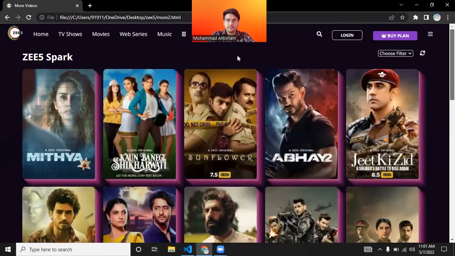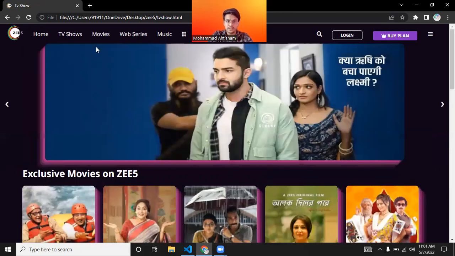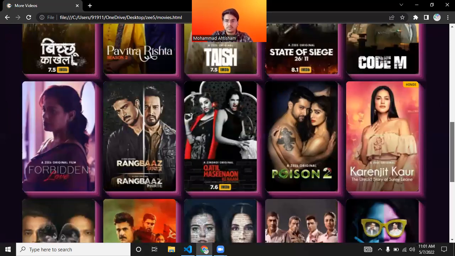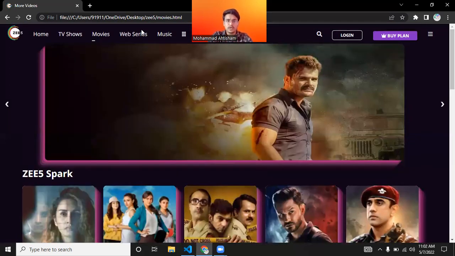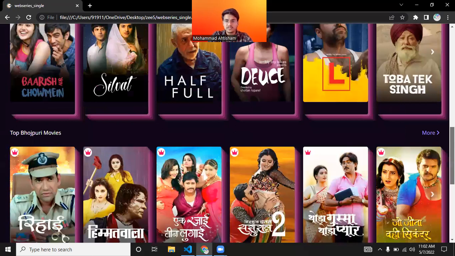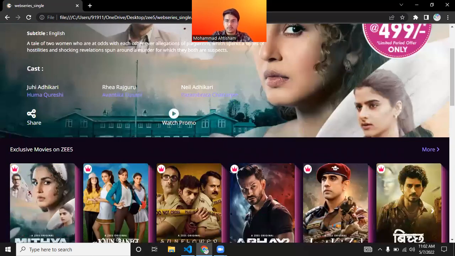Now you can see there are lots of options available, such as TV shows. A TV show pop-up will appear and there are lots of serials available on this page. If you click on the movie option, you can simply see a list of movies. There are lots of movies available on this page. If you go to web series, a pop-up of the web series will appear. You can simply see how it is by clicking on the particular options.